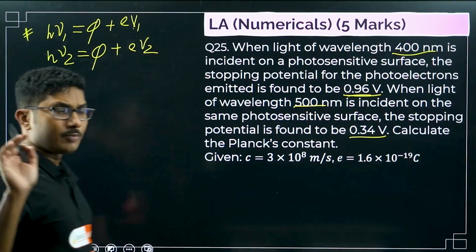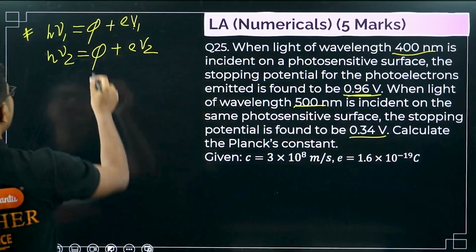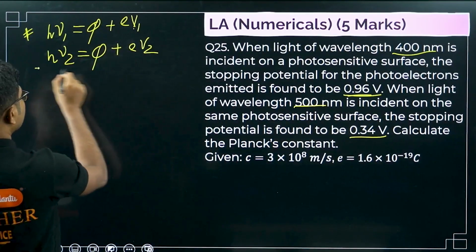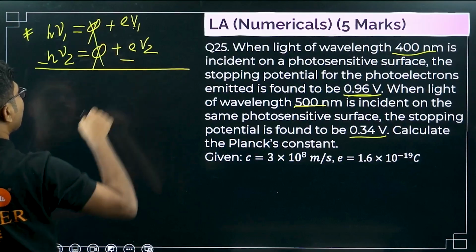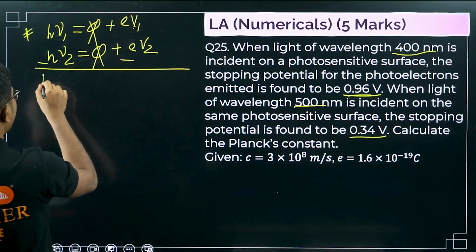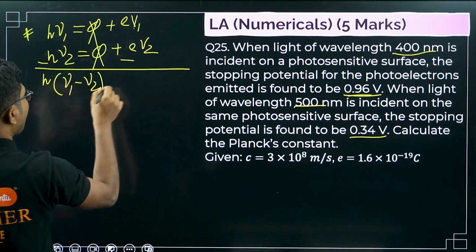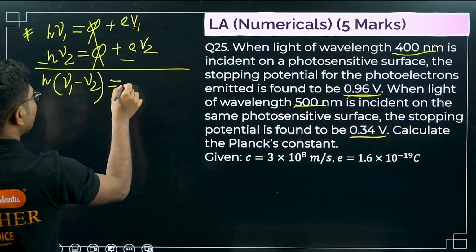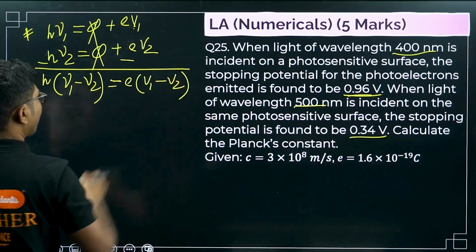We are not putting any values right now, because eventually we want to eliminate the work function. Till then we will only use the constant values. So h times nu 1 minus nu 2 is equal to e times V1 minus V2.